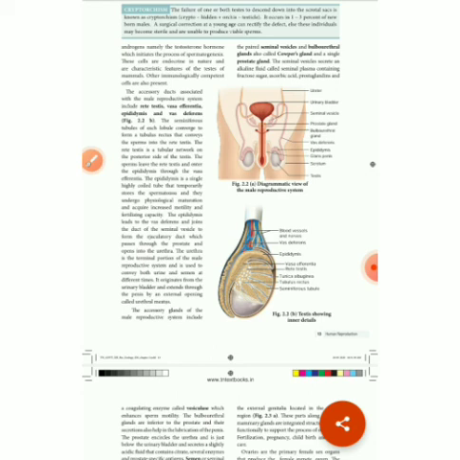How the sperm move with the help of a fluid and where the fluids are produced, all of these are seen in the male reproductive organs.